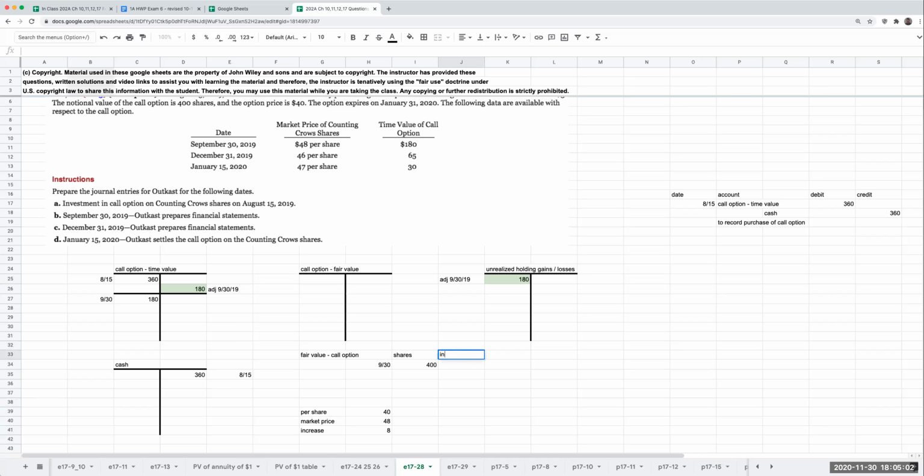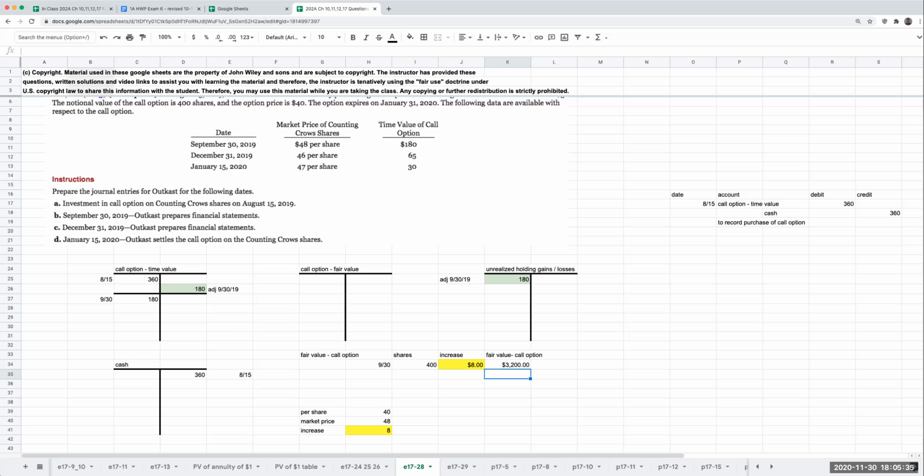If I multiply this by the increase, this gives me the fair value of the call option. So the fair value, or what this option's worth, is 3,200.